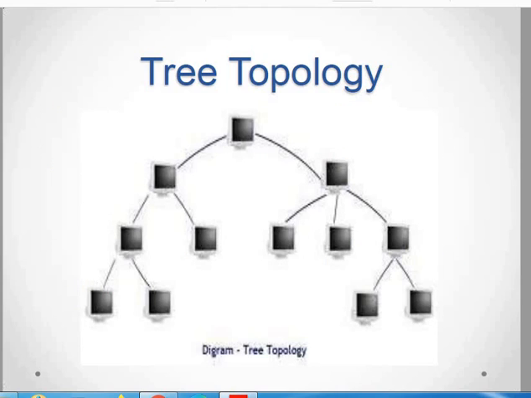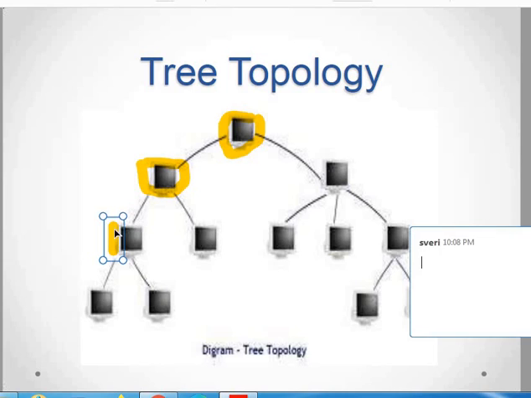Here you can see that one computer is connected to another, and others are connected to others, and this may be a central hub for a system, and to this hub a separate network is connected.